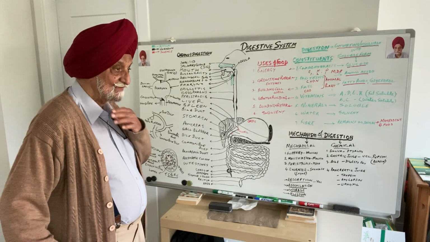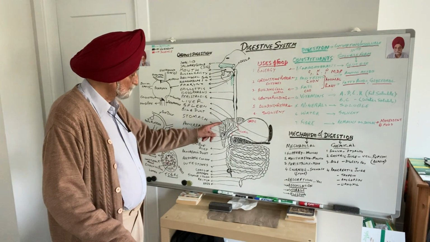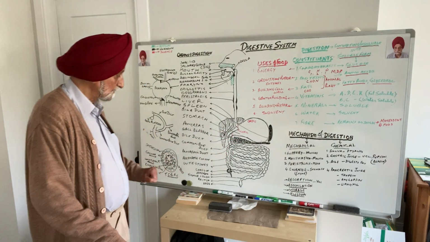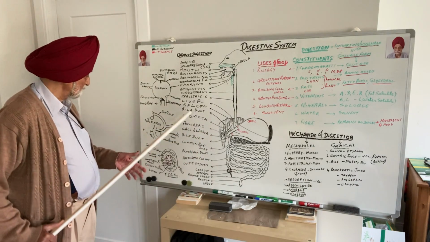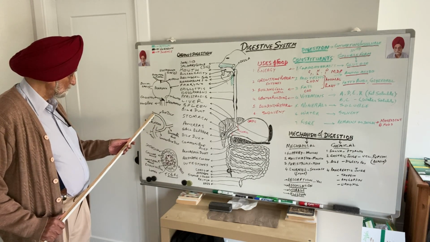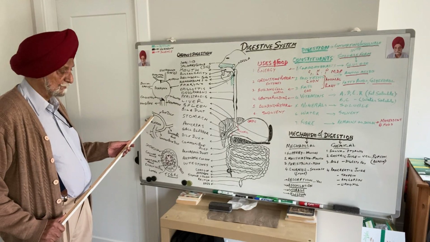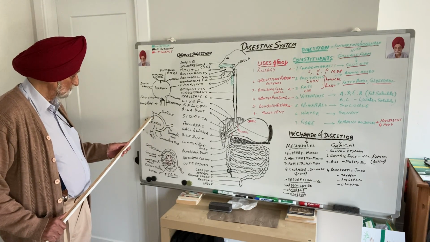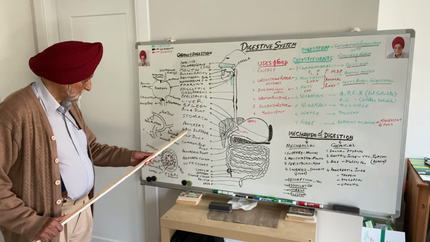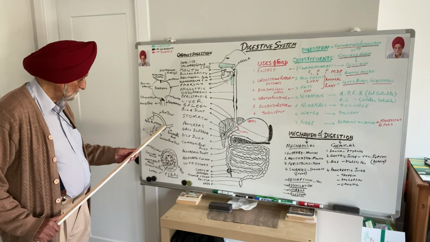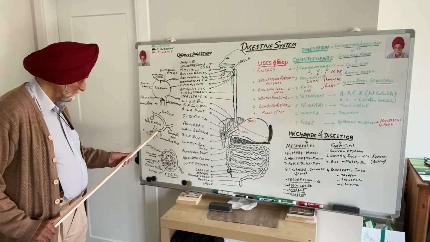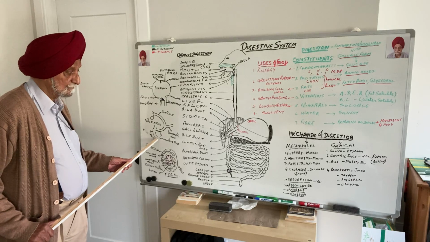In the duodenum, a juice comes from the liver called bile juice. A juice comes from the pancreas called pancreatic juice. Now, this is the bile duct in the liver. The bile juice also comes in the gallbladder and is stored in the gallbladder. When food comes in the duodenum, this will be pumped through the bile duct and the pancreatic duct from the pancreas. They join together and form a common bile duct called a CBD. This common bile duct then opens into the duodenum.